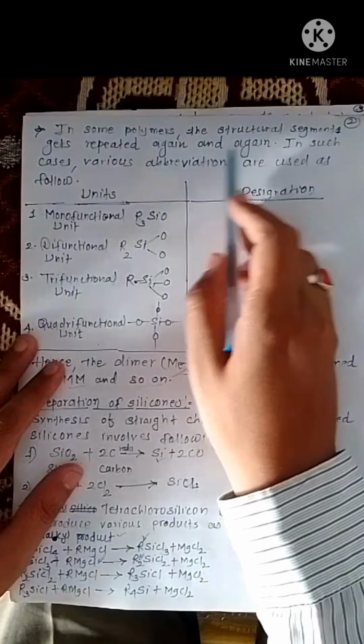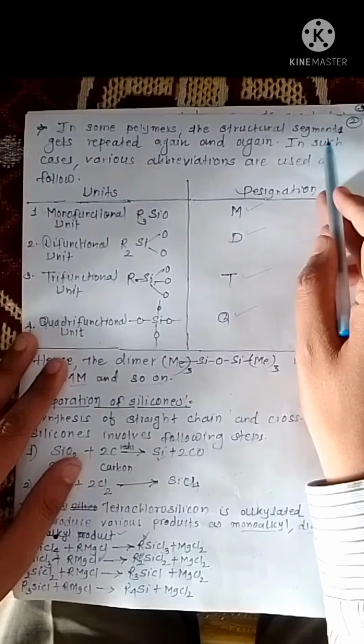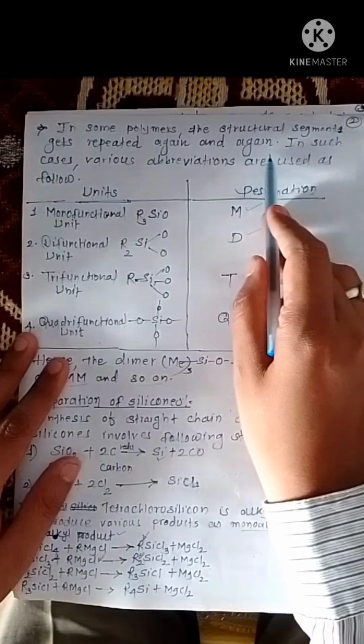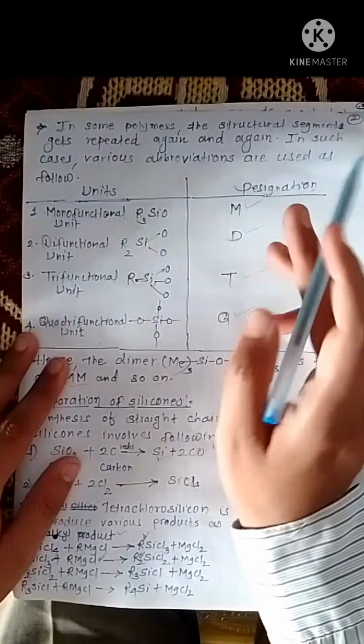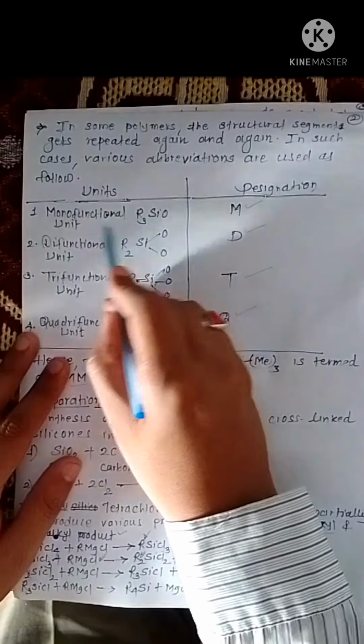In some polymers, the structural segment gets repeated again and again. In such cases, various abbreviations are used as follows.